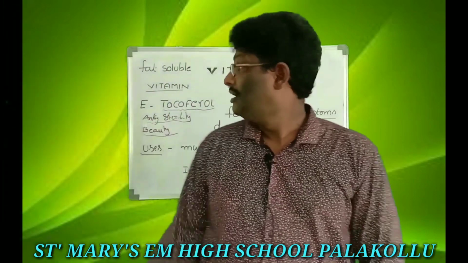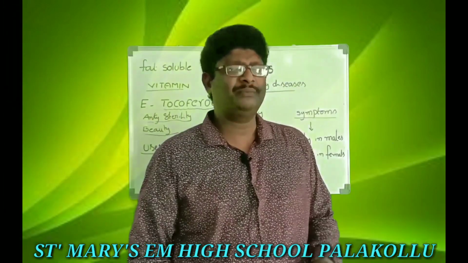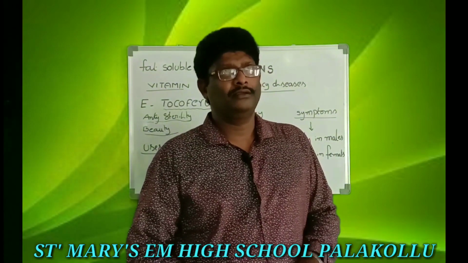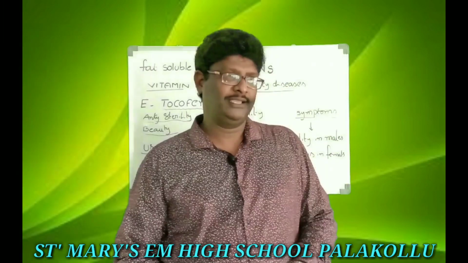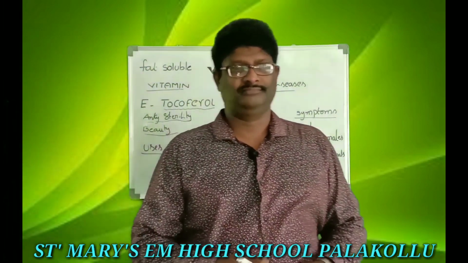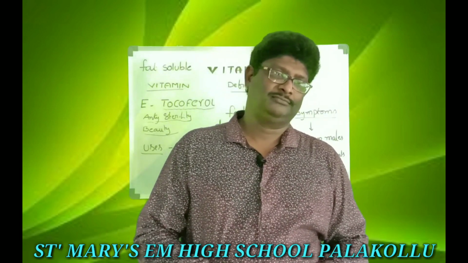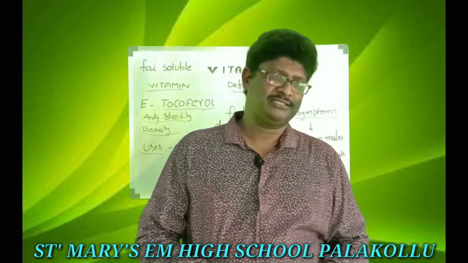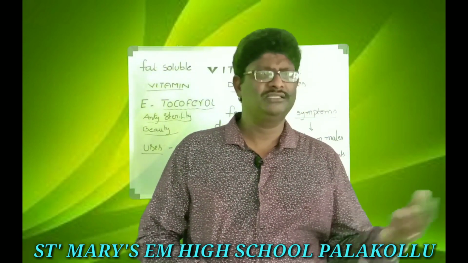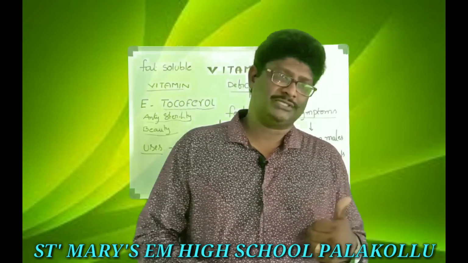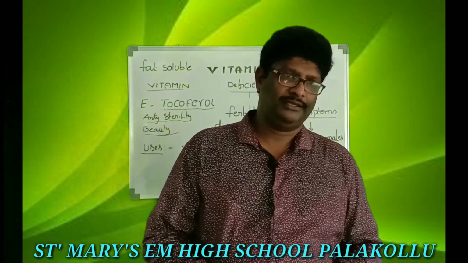This is about vitamin E. The vitamin E resources are mostly sprouts, sprouts (మొలకెత్తే విత్తనాలు), and dry seeds, meaning dry fruits, leafy vegetables, meat, milk. These are common, but mainly sprouts. This is about vitamin E.